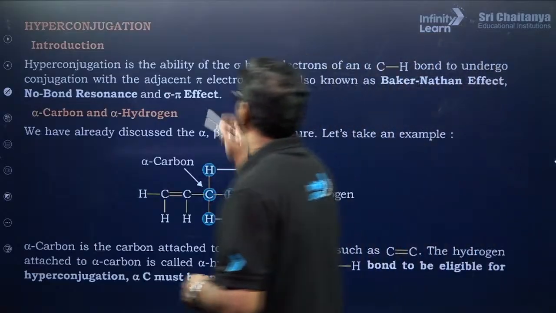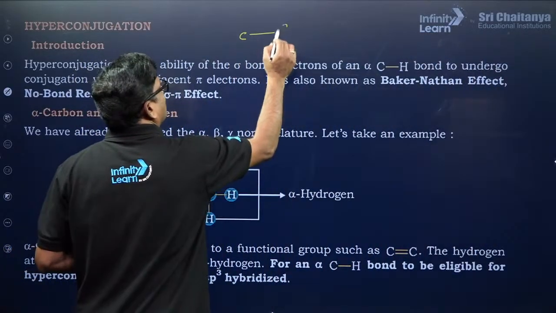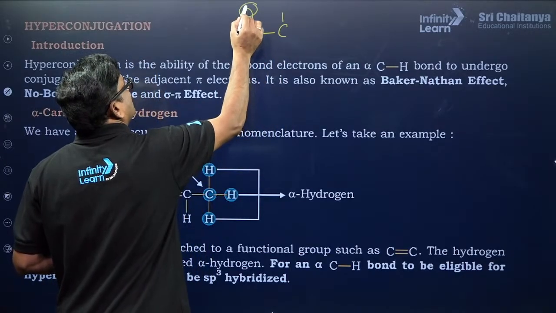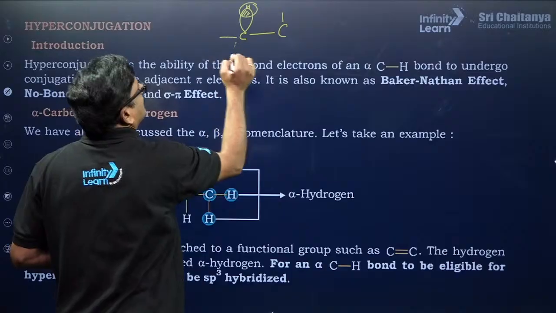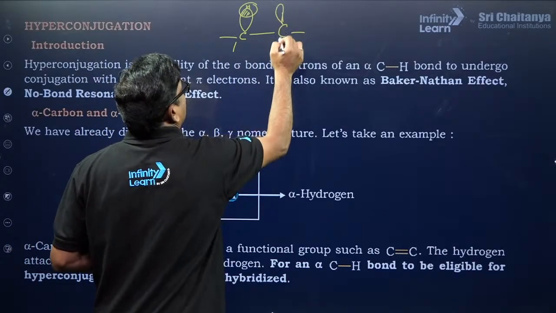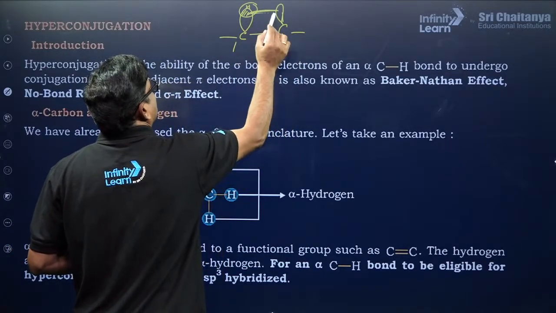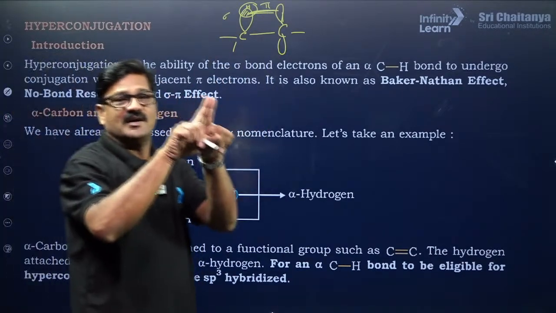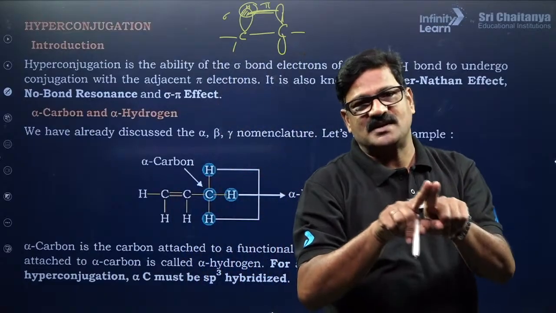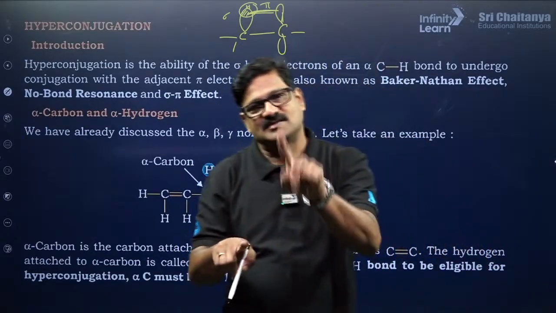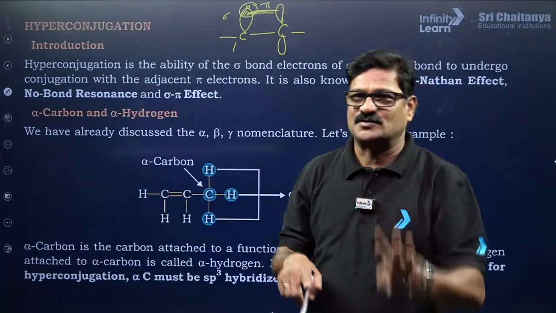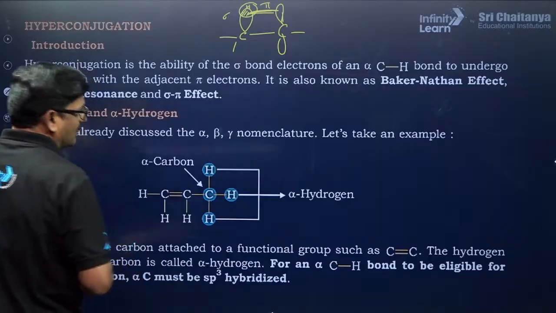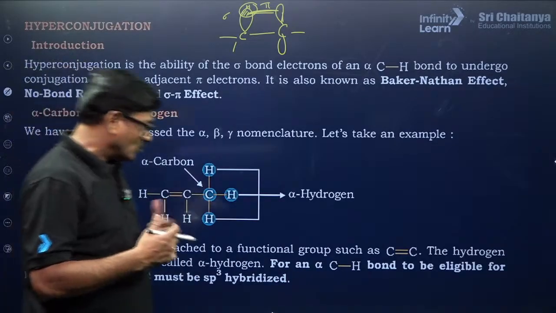When the carbon has a sigma bond with hydrogen, and there is a pi bond with an sp2 carbon, this sigma and pi lateral overlapping is called hyperconjugation. This happens in carbocations, carbon free radicals and alkenes. The stability of these three can be explained on the basis of the number of alpha hydrogens, and it can have no bond resonance.